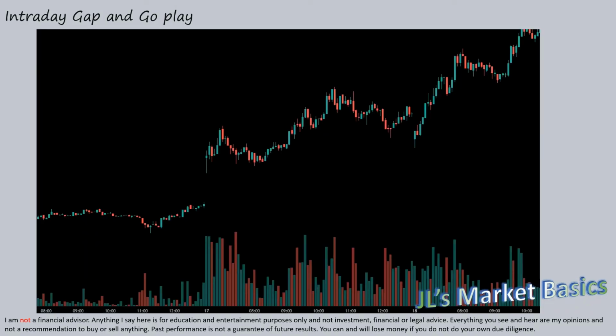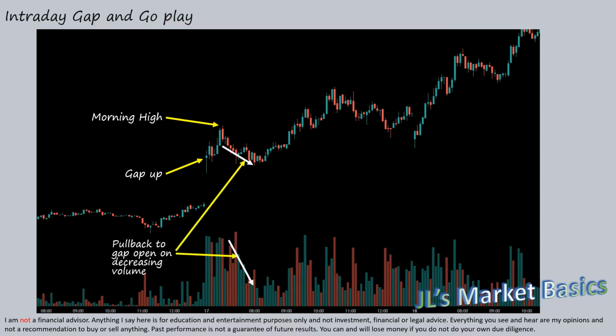As I mentioned before, many strategies are built around gaps. A very popular strategy used by day traders is the gap and go strategy. There are many variations of the gap and go strategy, but the one I like to use quite often is the morning high-low pullback to hold the gap strategy. This is where the opening share price of a particular company has a significant gap up or down from the previous day's close. The trader will wait for a morning high or low to be put in on high volume, then wait for the pullback to come close to or near the gap opening price on decreasing volume.